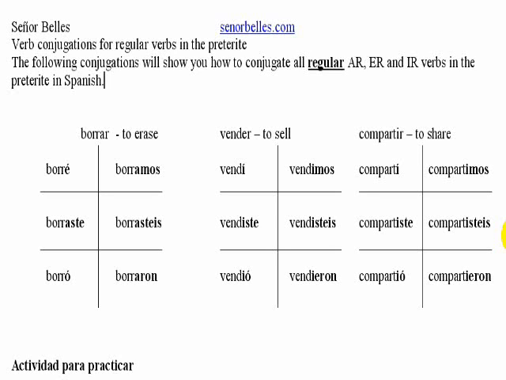If you would like to stick around here and do an activity to practice, I have one on this. I'll put it on the screen right now. Oh, by the way, the document that you're seeing here on the screen is available to you in the description of the video. If you want to click on the link, you can go to this document and print it off and take it with you if you want to.